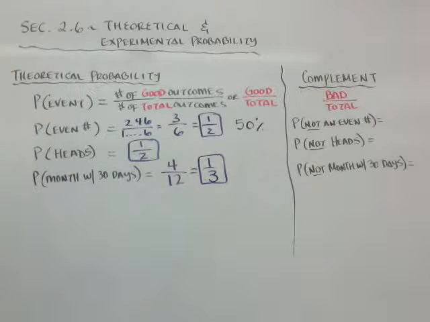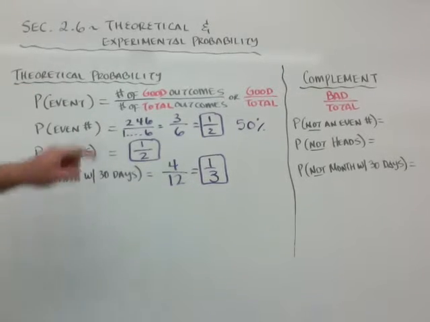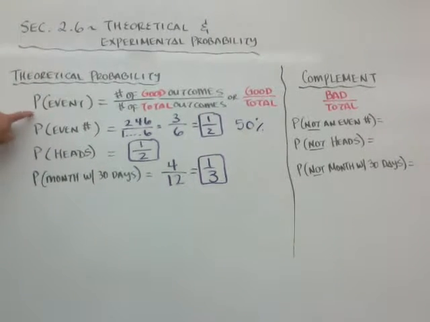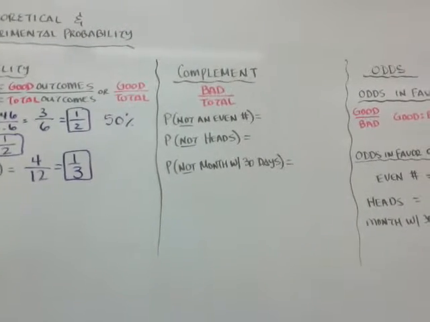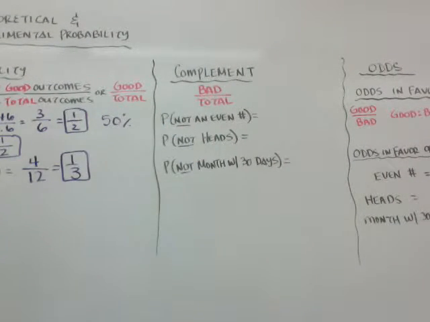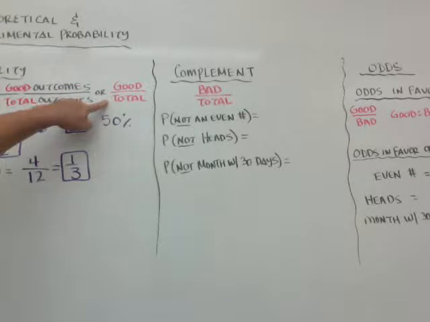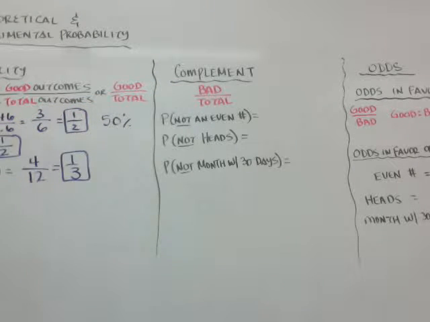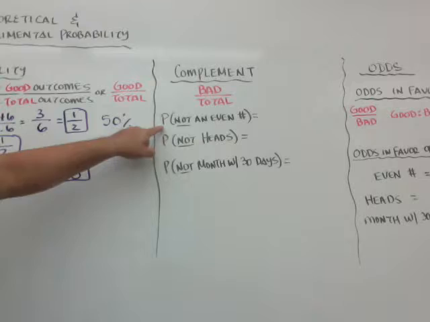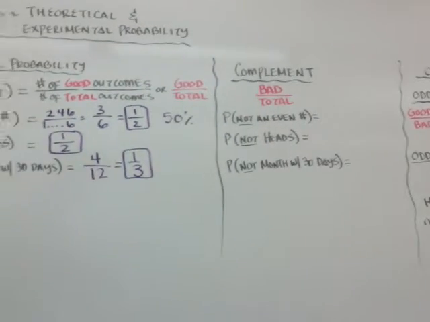Pretty simple. Now the complement, so that's probability. And they write it this way, the probability of an event, so probability of an even number, just so you know. The complement is the opposite or different. It's the probability of not happening. So instead of good over total, like the probability, the complement is the bad over the total. And they write it this way, the probability of not an even number.